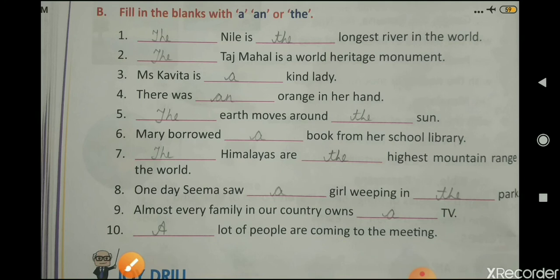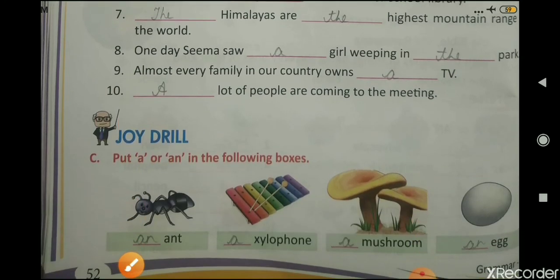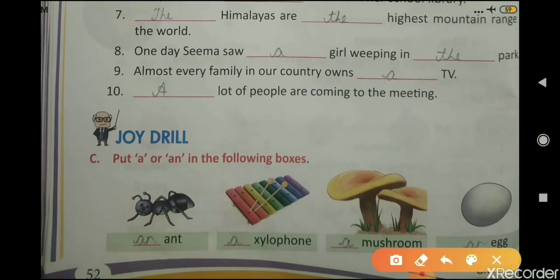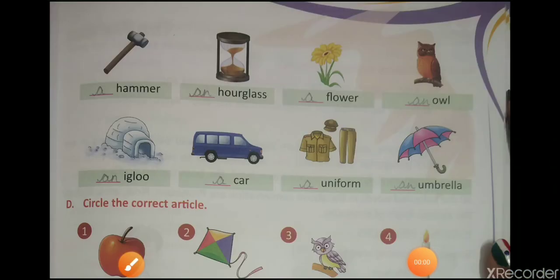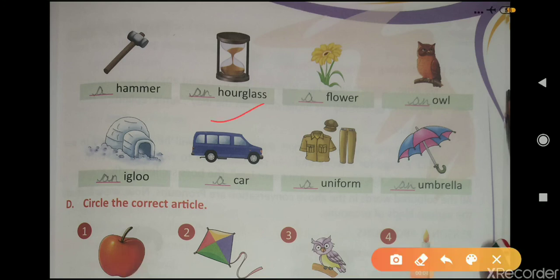Now joy drill. Put a or an in the following boxes. First one is an aunt, a xylophone, a mushroom, an egg, a hammer, an hourglass. Here an is used, although this H is a consonant, because H is silent and we pronounce it as hourglass.